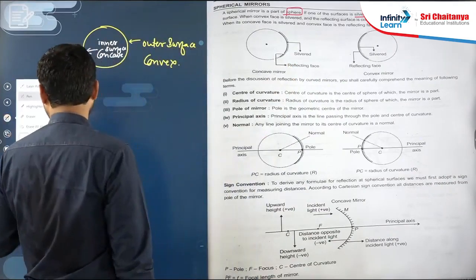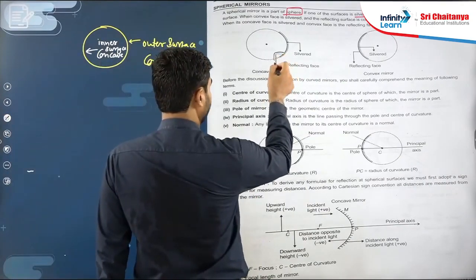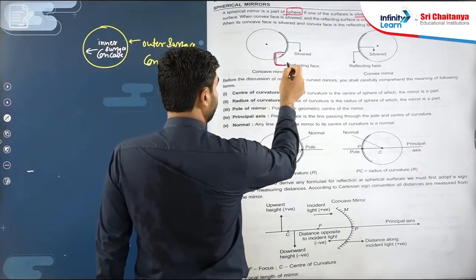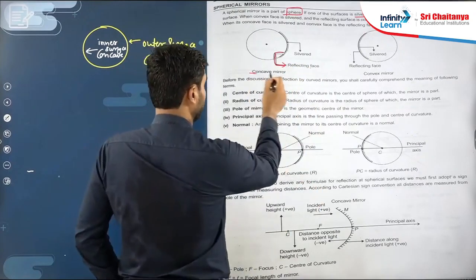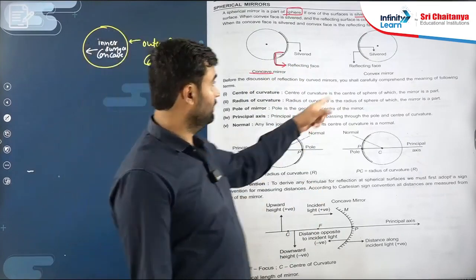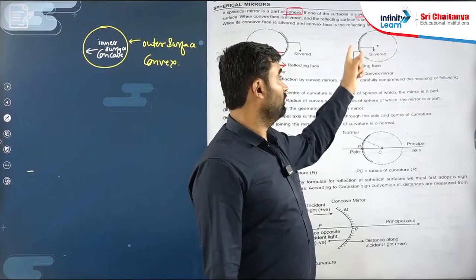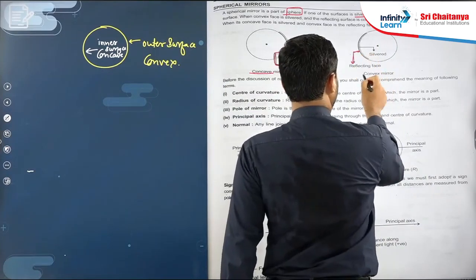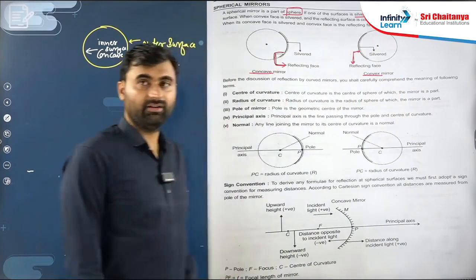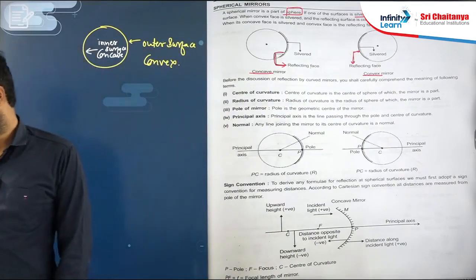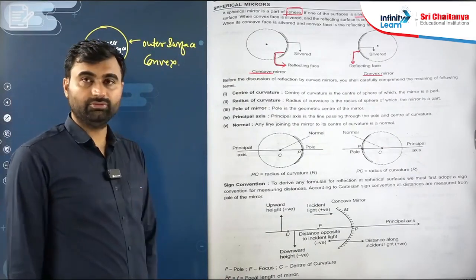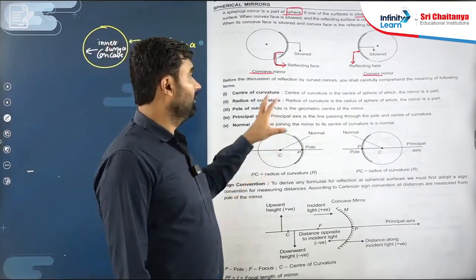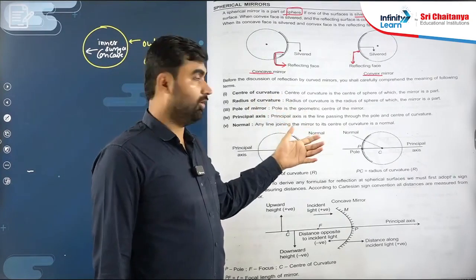That's why the inner side acts as a reflector, and that's why it is concave. Here you can see we silvered the inner side, then this outer side acts as a reflector. That's why it is convex. Is it clear? So we understood the types of spherical mirror, concave and convex, and how a concave mirror can be formed.